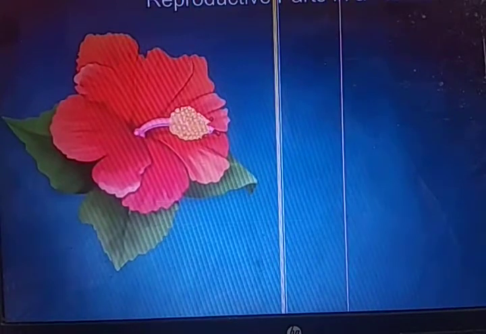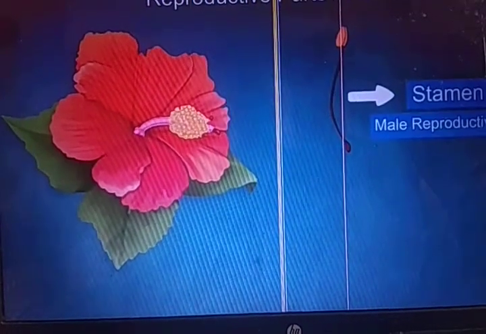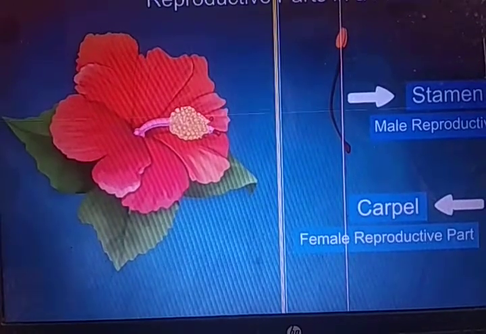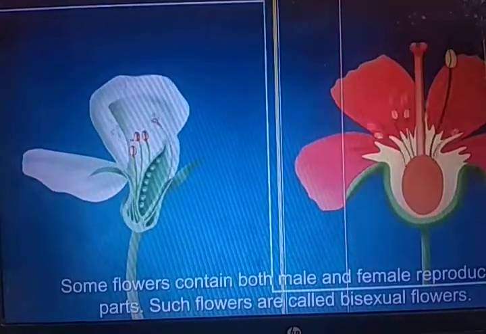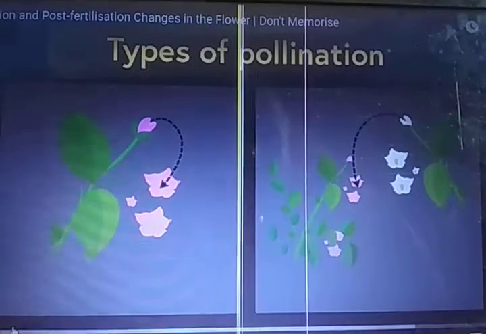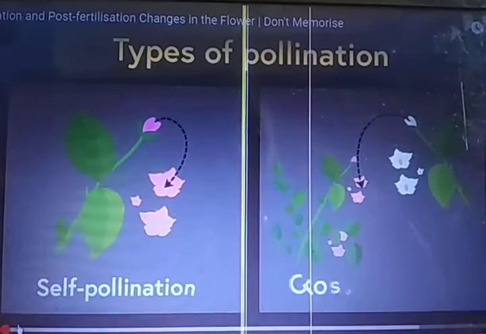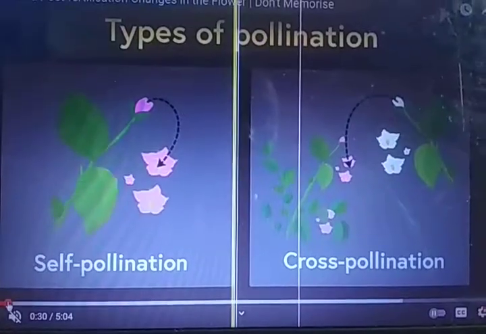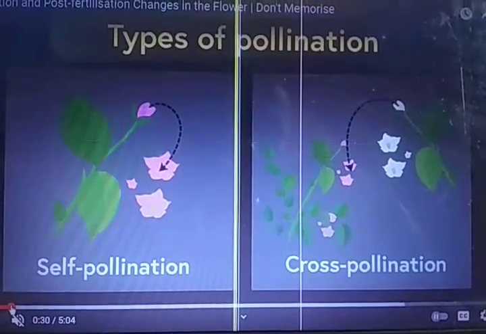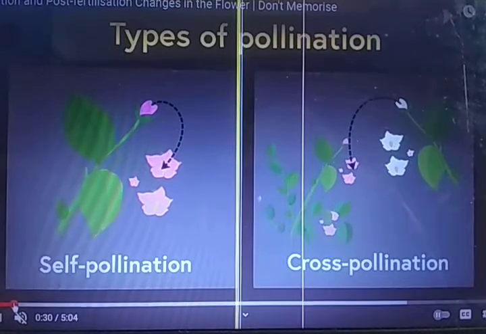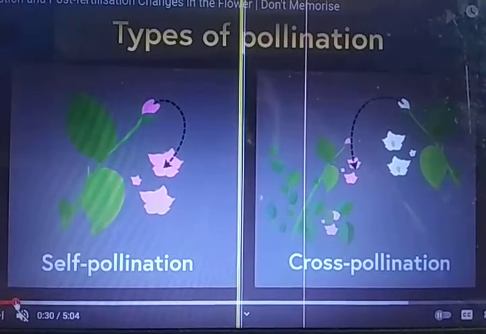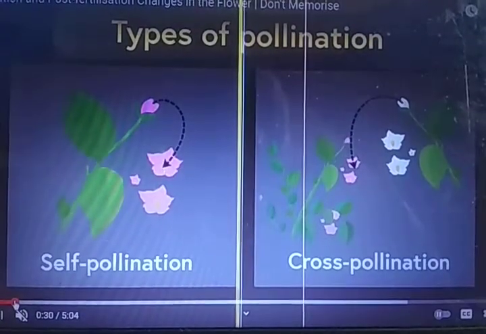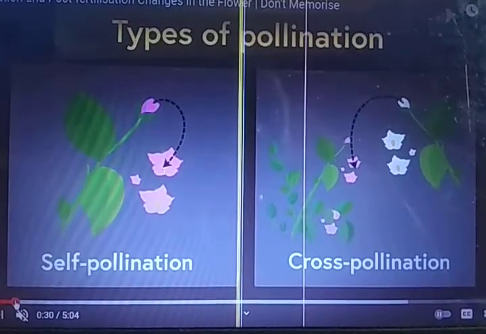In pollination, we have two types: self-pollination and cross-pollination. If the pollination occurs in the same plant, we call it self-pollination. When the pollination occurs in a different plant, we call it cross-pollination.